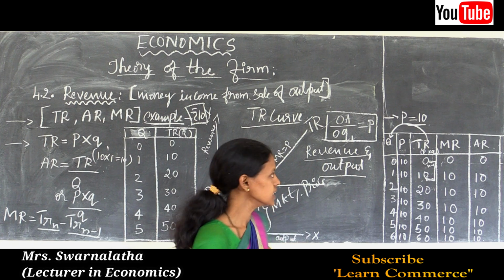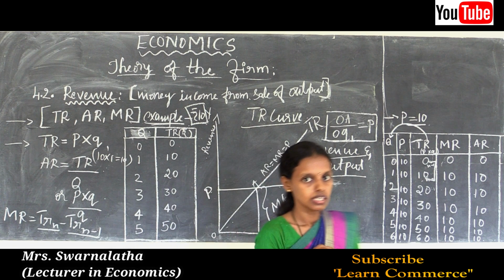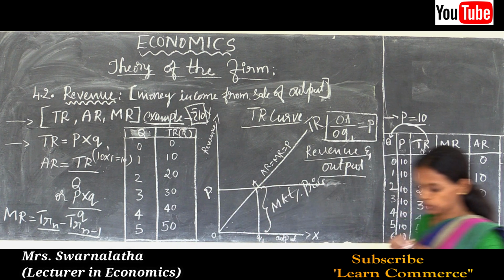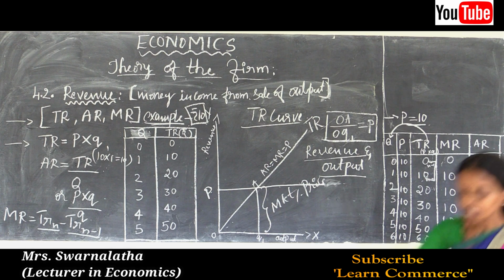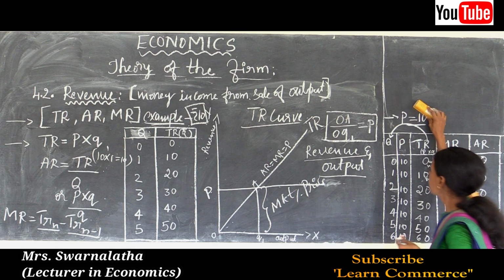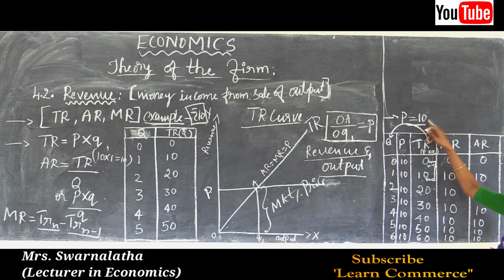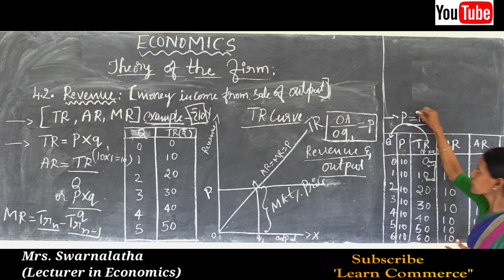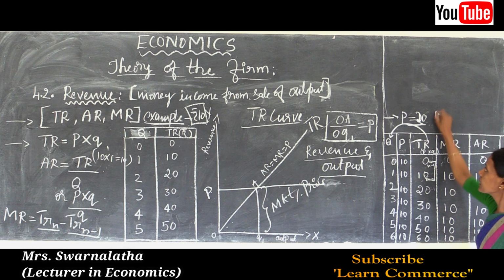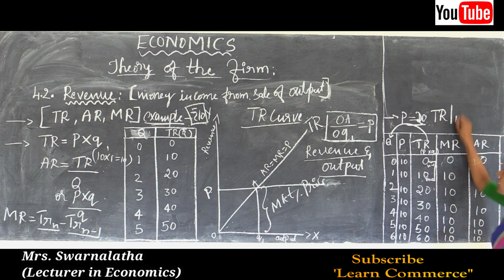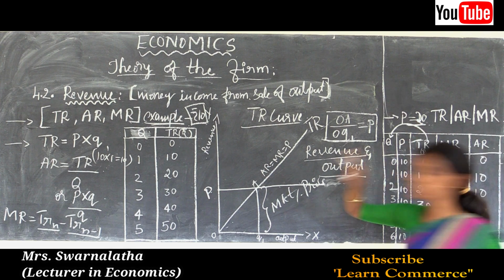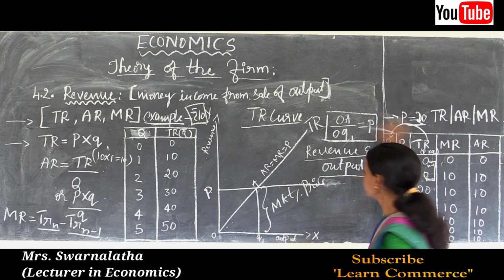Let us come to the assignment part. Suppose the market price of the good is rupees 20.